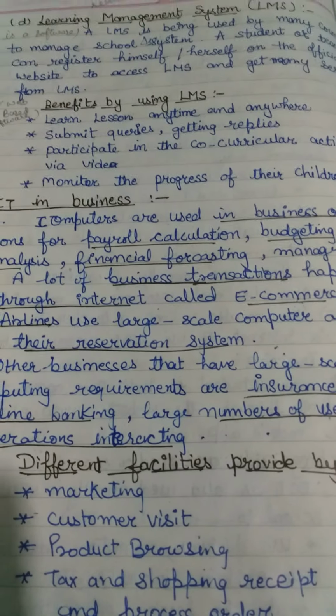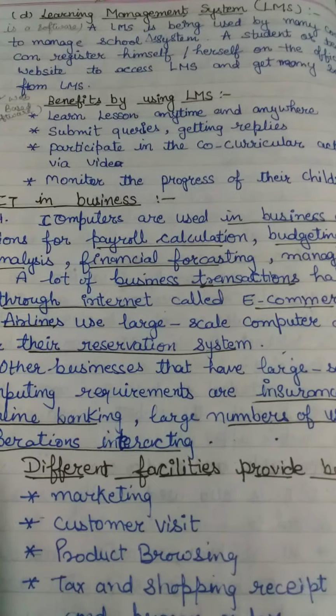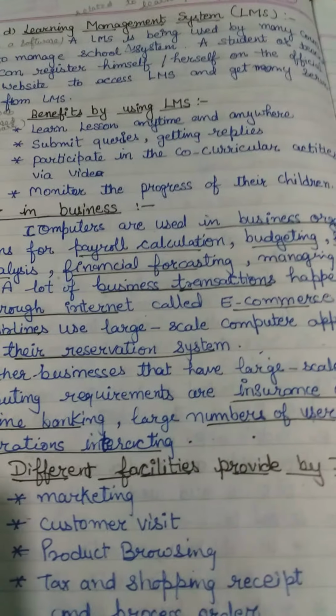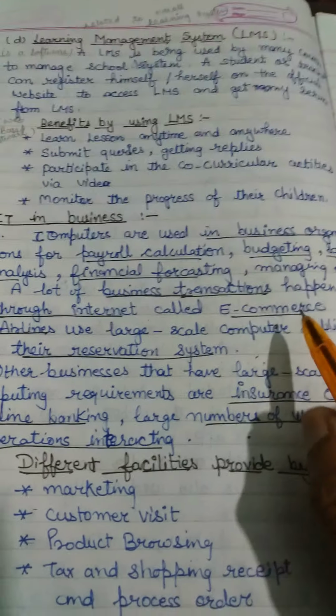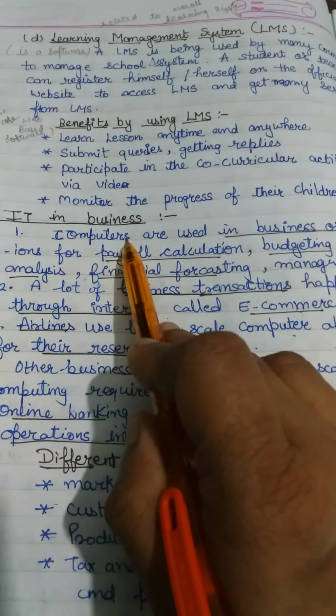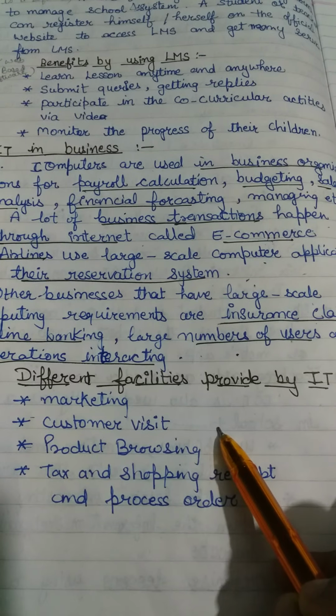This is a PIN number. You have to give it for the transaction in your business. If you are using e-commerce online transactions, that is also work in the business. It means you are using a smart card also. And what are the different facilities provided by the IT?